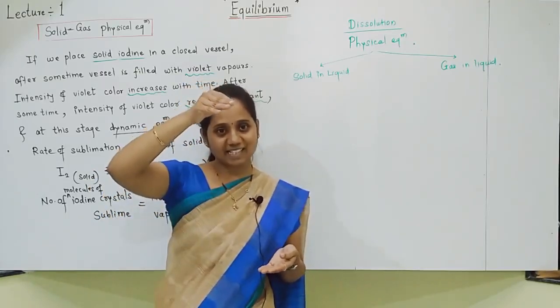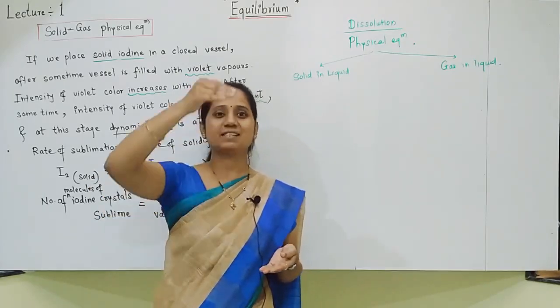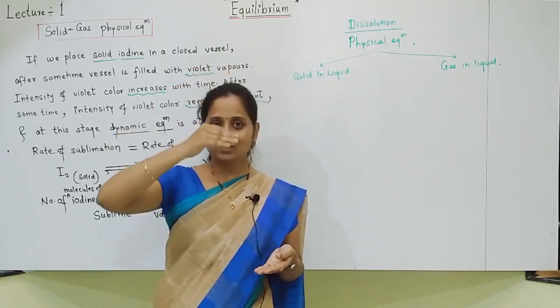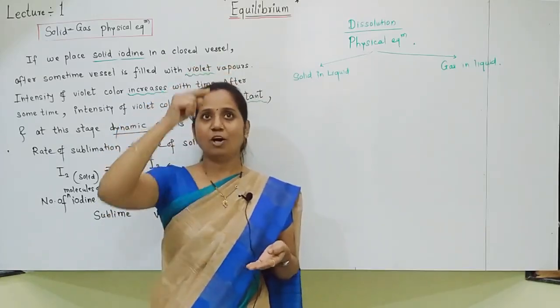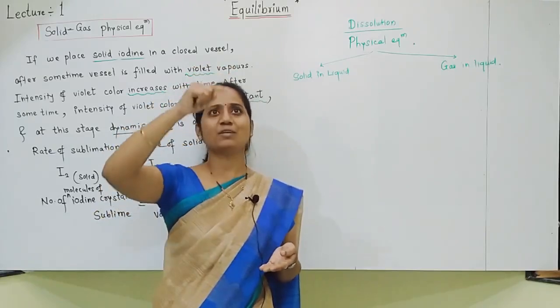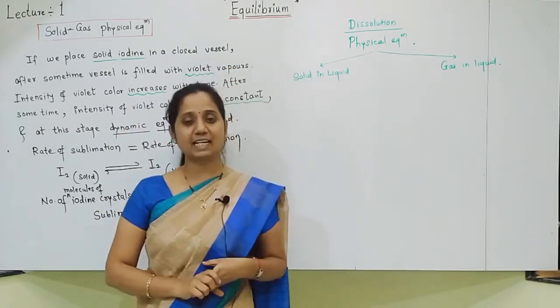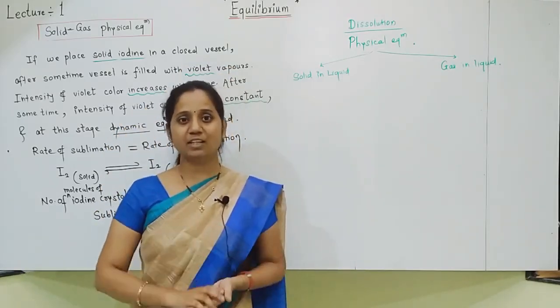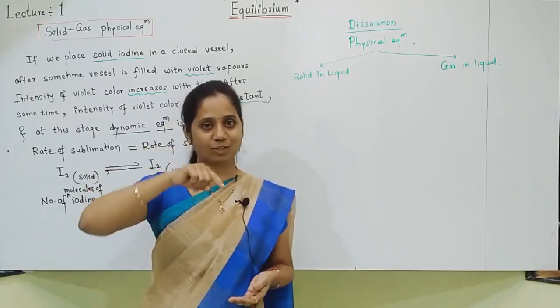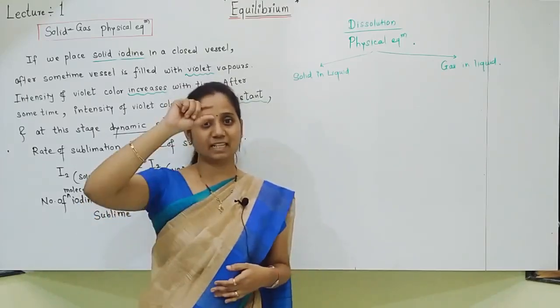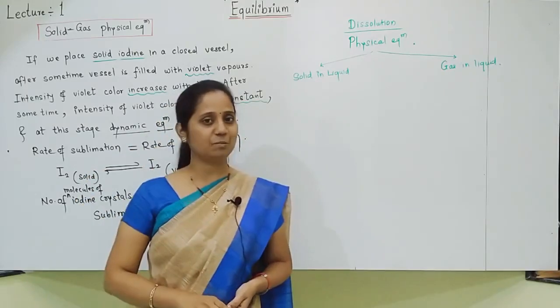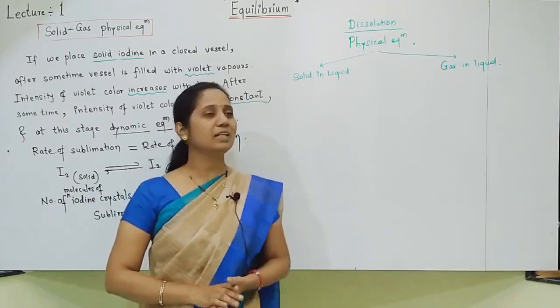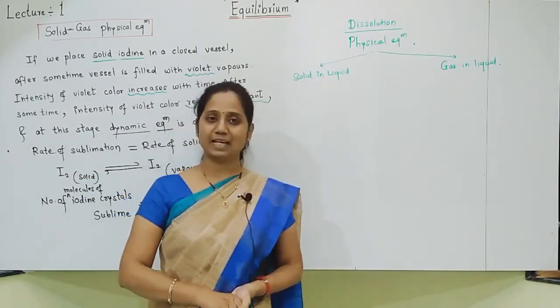Some carbon dioxide gas is getting dissolved. Some is coming out. So there exists an equilibrium. How much is dissolving? An equal amount is coming out. So there exists an equilibrium between carbon dioxide dissolved in soda water and carbon dioxide present in the upper gap in the soda water bottle. Like this, you can explain both dissolution physical equilibria.